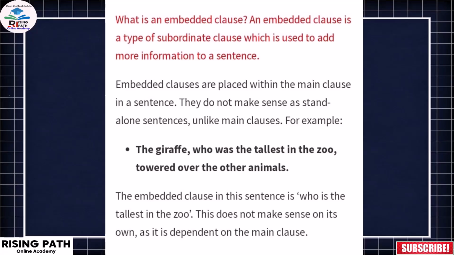Next, there is an important aspect, and that is an embedded clause. So here on this slide you can see the definition. An embedded clause is a type of subordinate clause which is used to add more information to a sentence. For example, the giraffe, who was the tallest in the zoo, towered over the other animals. The embedded clause in this sentence is "who was the tallest in the zoo." This does not make sense on its own, as it is dependent on the main clause.